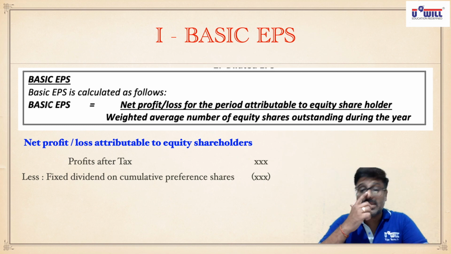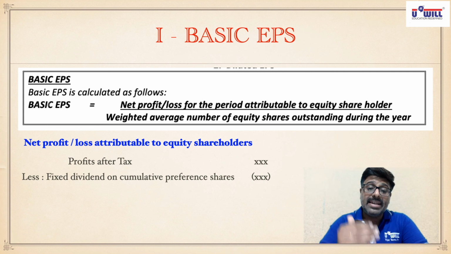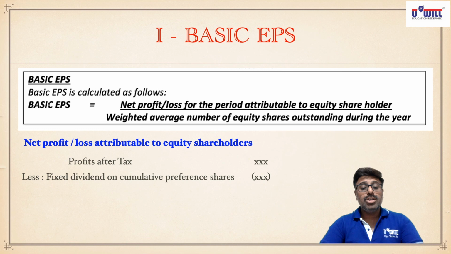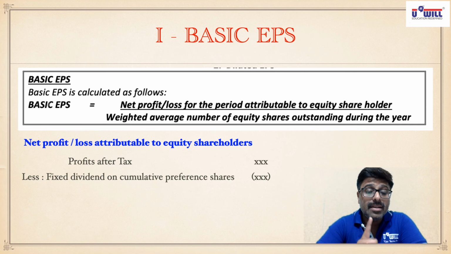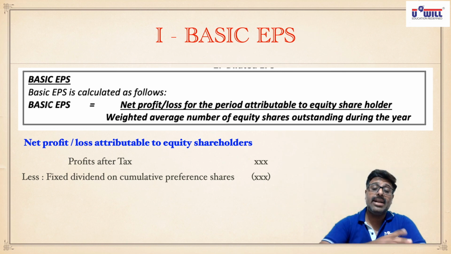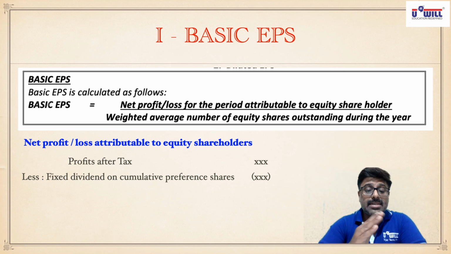Because the remaining 4% the company has to pay in future before anything goes to equity shareholders. So if you have cumulative preference shares in the balance sheet, which dividend will you minus? Fixed dividend, whatever may be the proposed dividend, which may be less also. Write this in your notebook: fixed dividend on cumulative preference shares.